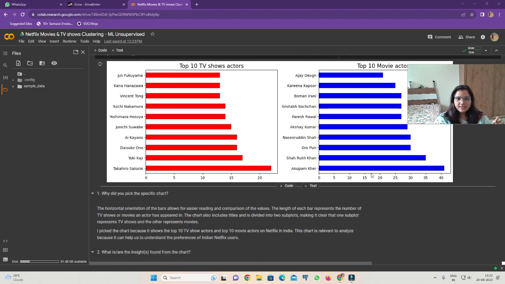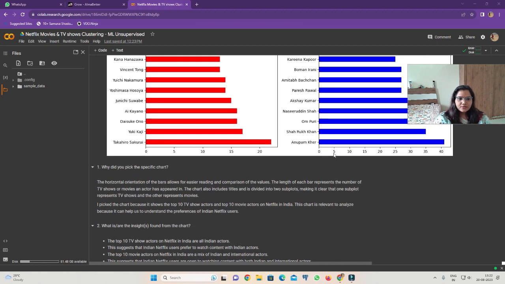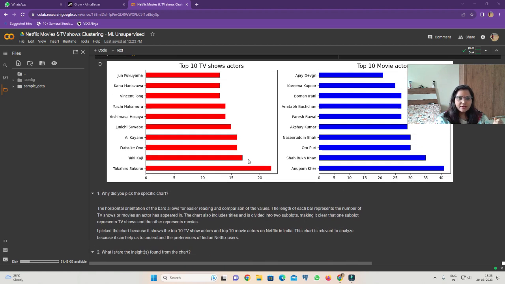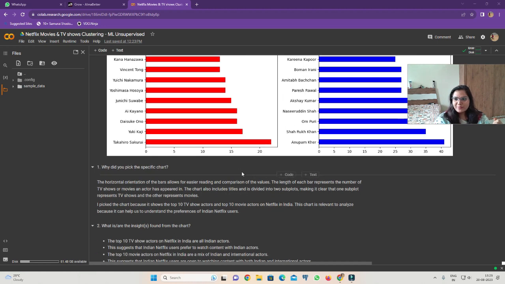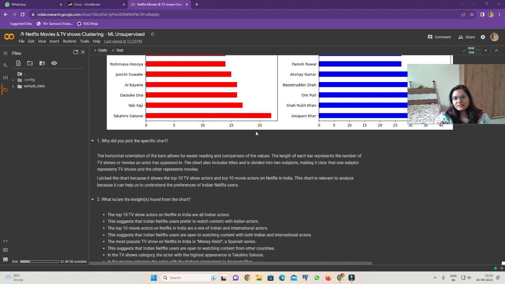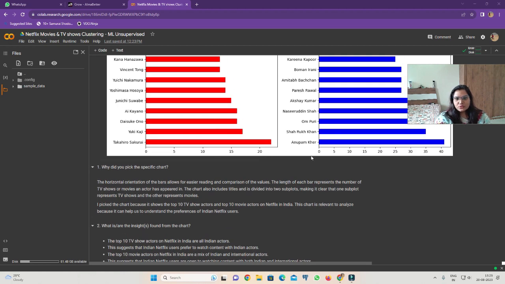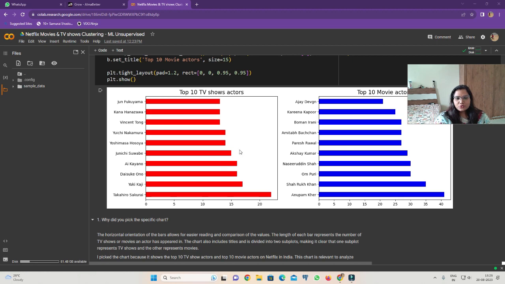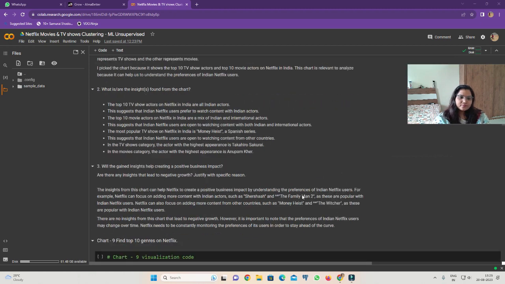Here we can see the movies and the actors who appeared in them. The top 10 TV show actors on Netflix in India are all Indian actors, which is obvious. One of them, Anupam Kher, has appeared in so many pictures here, and Takahiro Sakurai, who may be Korean, has also appeared in many films and TV shows. In TV shows it is Takahiro Sakurai, and in movies Anupam Kher.